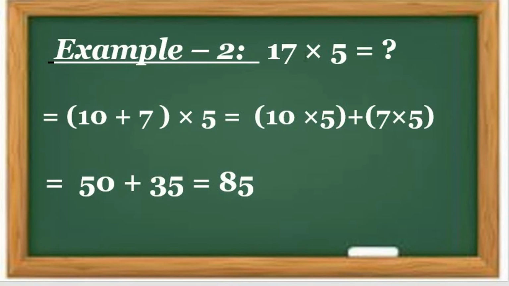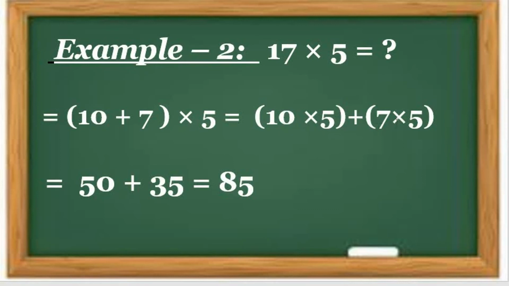Example number 2, 17 multiplied by 5. So here, first of all, break the number 17 into 10 plus 7. 17 multiplied by 5 is equal to, we write it down on the further side. So 10 multiplied by 5, what is the answer?